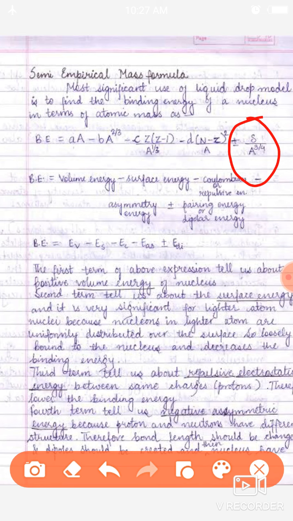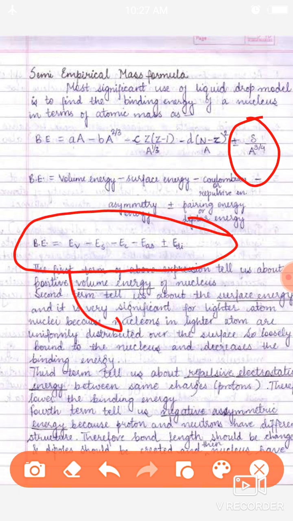This is the odd-even term of the nucleus, where delta is 0 for a nucleus with an odd-even combination of protons and neutrons, delta is equal to plus 1 for odd-odd combinations of nucleons, and minus 1 for even-even combinations. Having all the parameters, we can put them in one equation, and finally we get the total energy of a nucleus. The equation which arises here is called the semi-empirical formula.